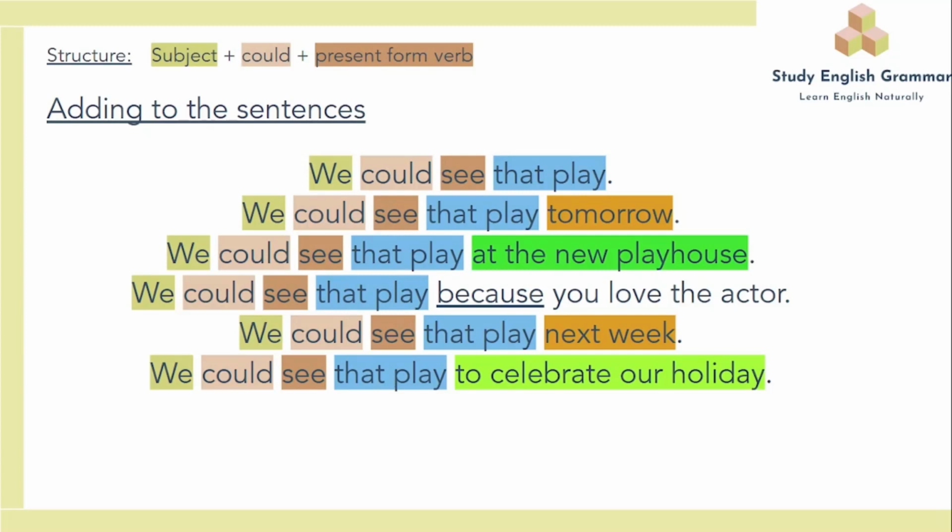We could see that play at the new playhouse. We are adding a location chunk. We could see that play because you love the actor. We are using the conjunction because to join two clauses. We could see that play next week. Another time chunk, and then we could see that play to celebrate our holiday. A purpose chunk.